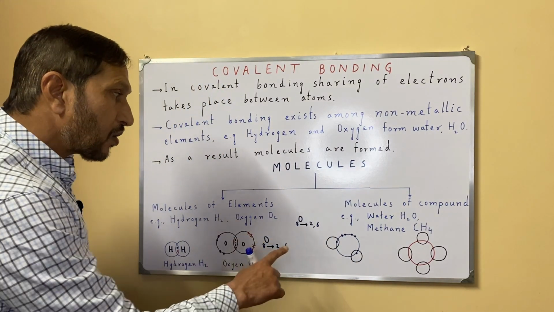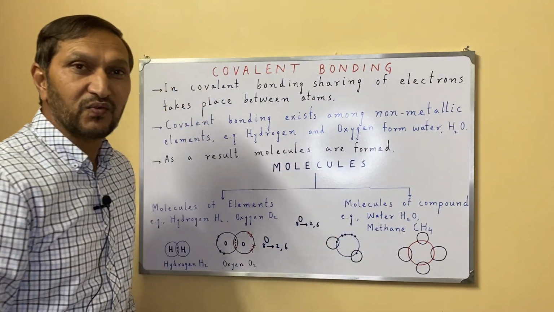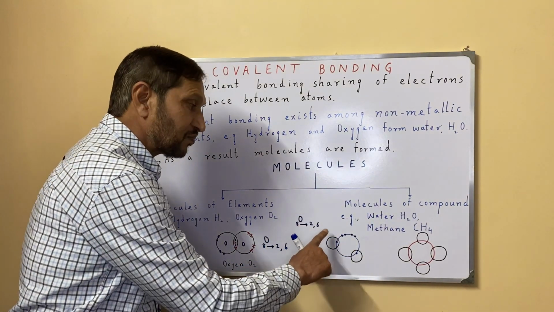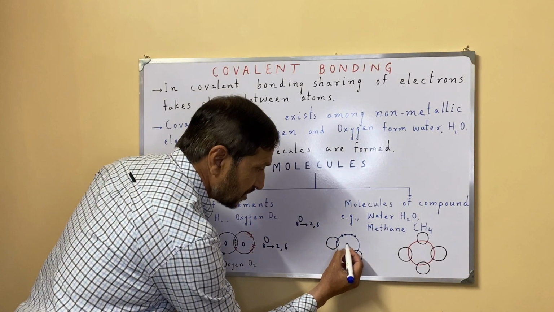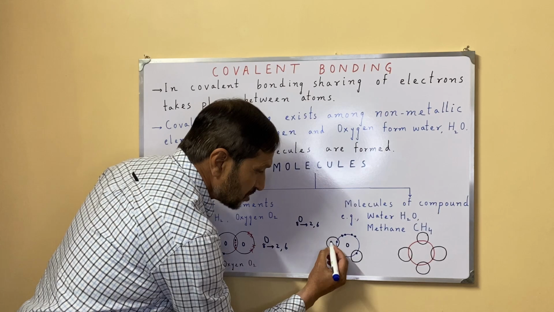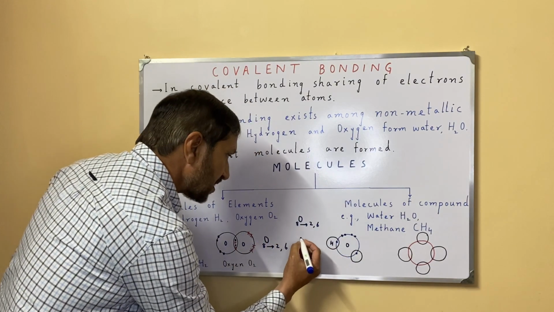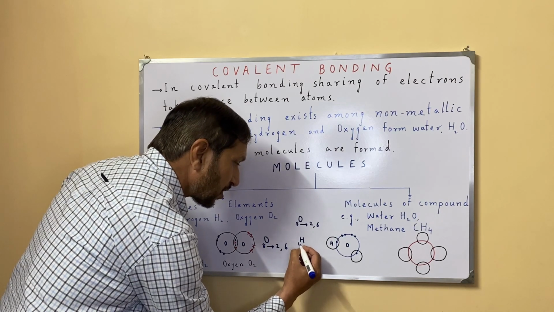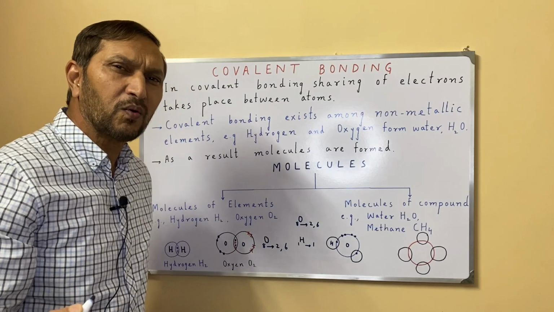And now two hydrogen atoms will come, and they will form a covalent bond with this oxygen atom. This is the oxygen atom and these two hydrogen atoms. And as we know, hydrogen's proton number is 1, so it has 1 proton and 1 electron obviously.